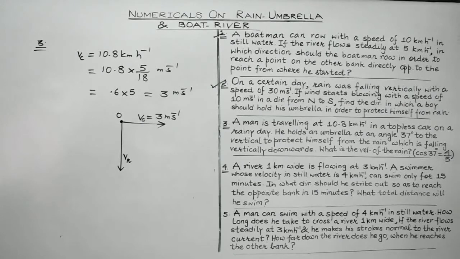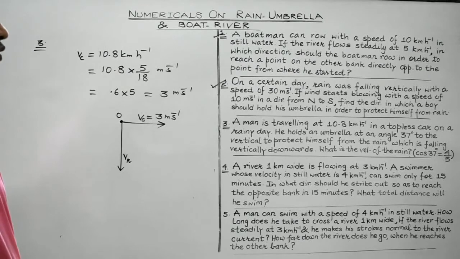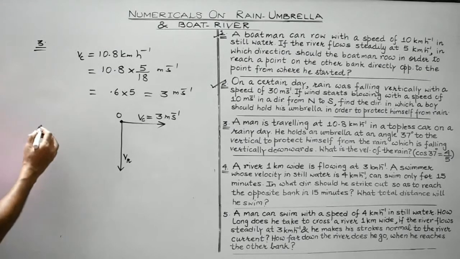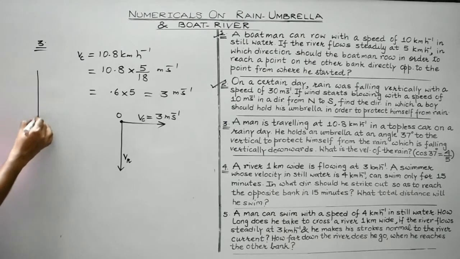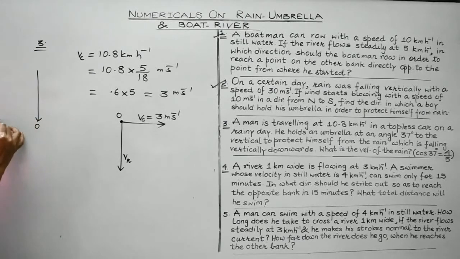And in order to protect himself from rain, he holds his umbrella at an angle of 37 degrees to the vertical, right? It can be represented like this as well. Look, rain is falling along this direction and the car is moving along this direction, isn't it? It can be drawn in this particular manner as well.